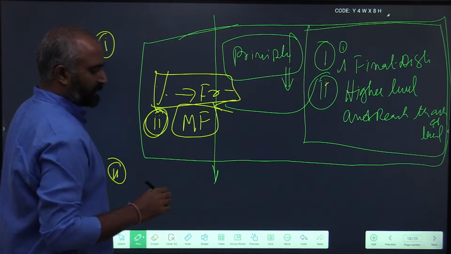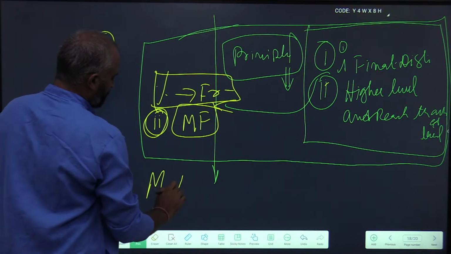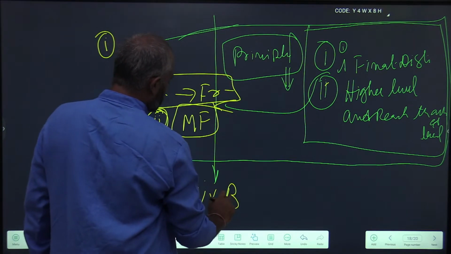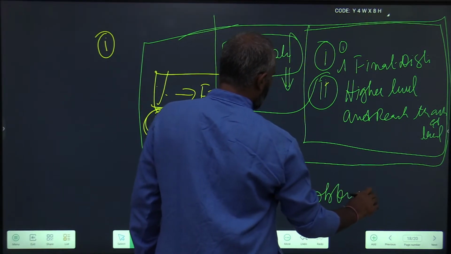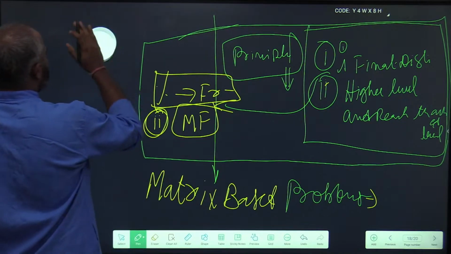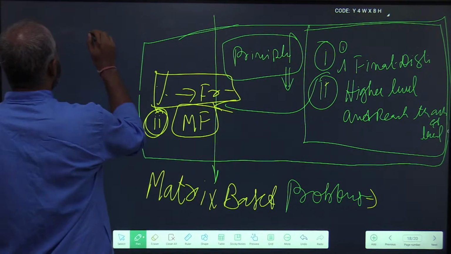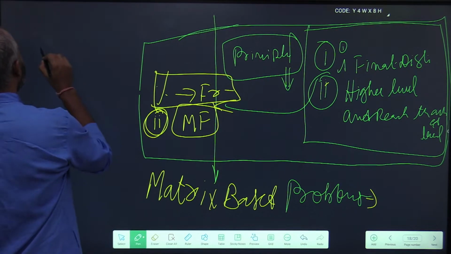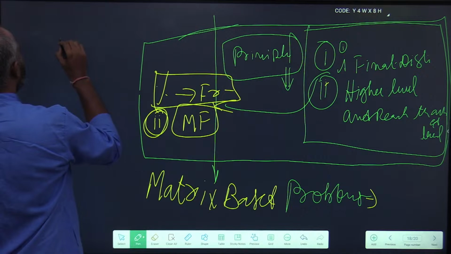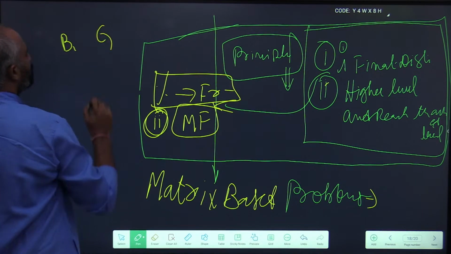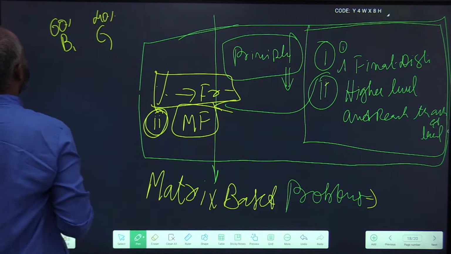Same time next Saturday we are going to solve one more niche problem type, which is matrix based problems in percentages. We see these problems frequently in CSAT 2. So what are matrix based problems? A simple example: in a school there are boys and girls. For example, 60% are boys, 40% are girls. They'll give information like this.